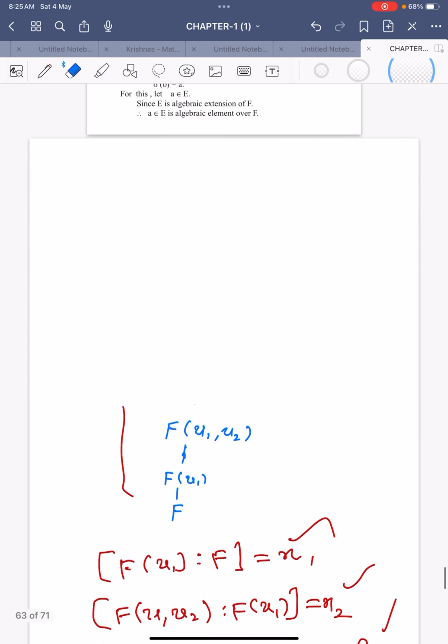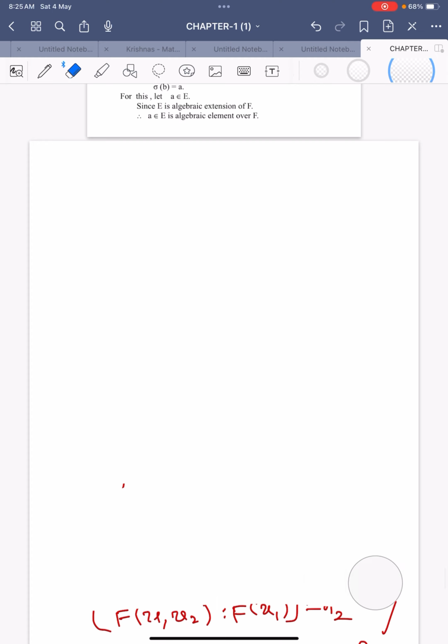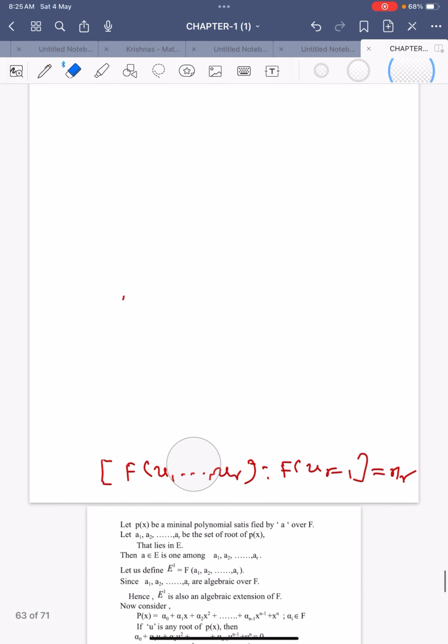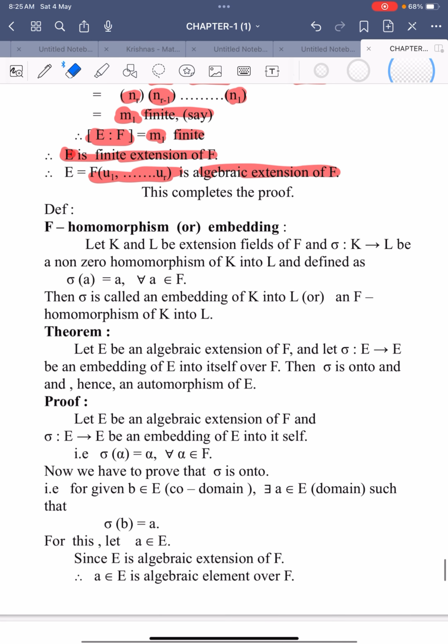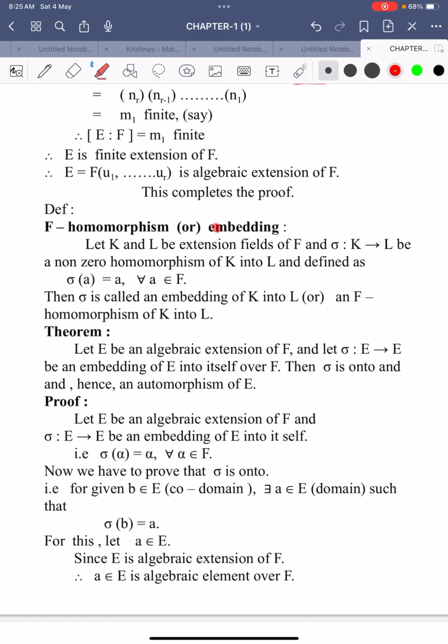This is the last theorem of this topic. Let us see the statement. It depends upon homomorphism. Before doing the theorem, let us see the definition of F-homomorphism. It is also known as an embedding. Let K and L be extension fields of F. Both are extension fields. K is an extension of F, and L is an extension of F.